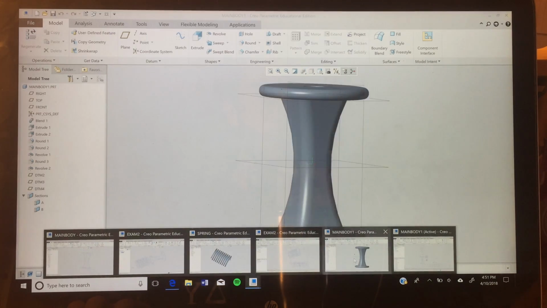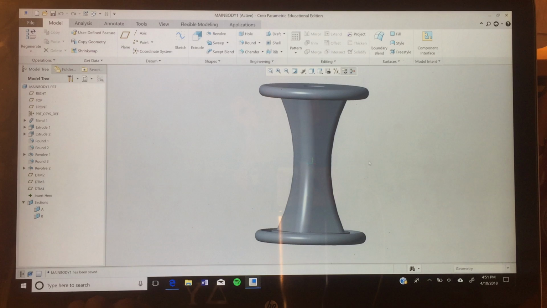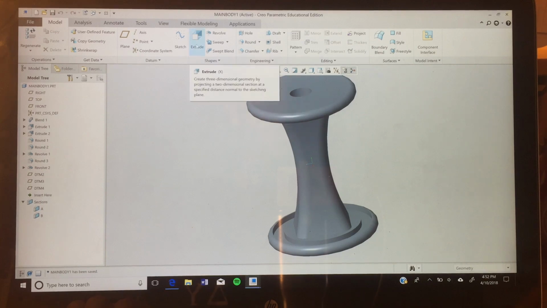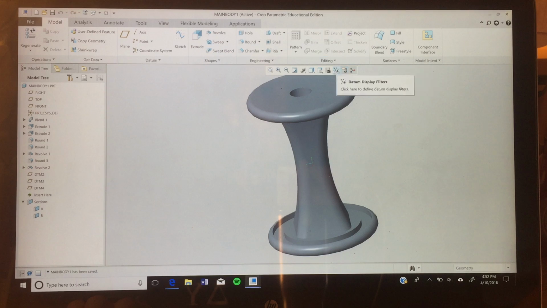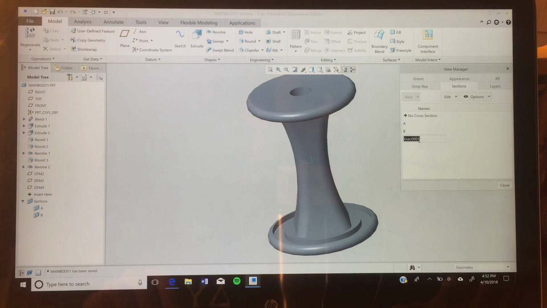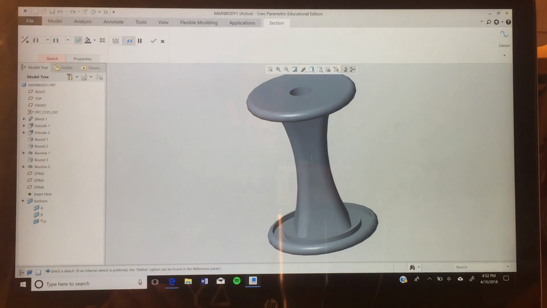One other thing we want to do is go back to this. We want to create a section cut. So what we can do here is go to sections. We're going to make a new one. It's going to be an offset. They call it D, so we'll call it D in here. And sketch.